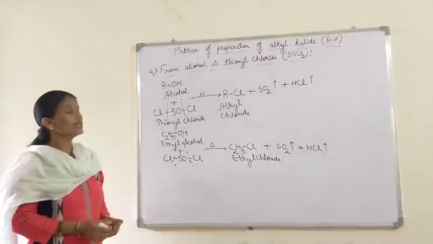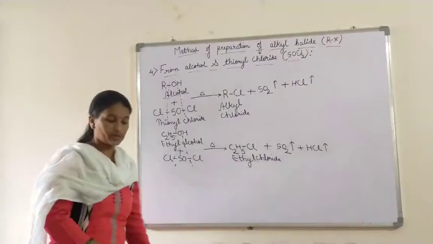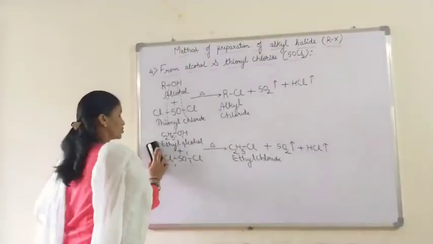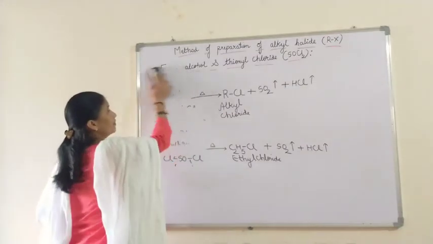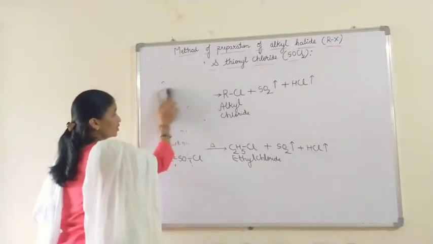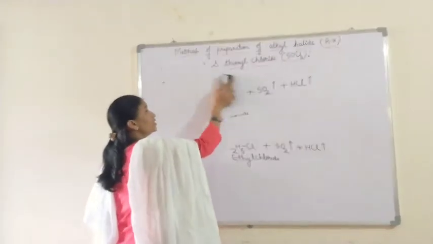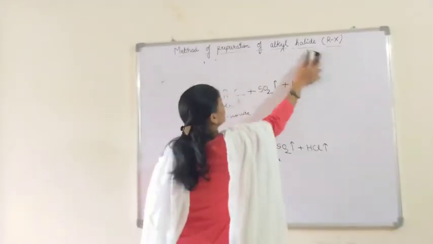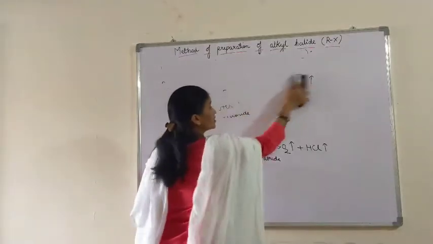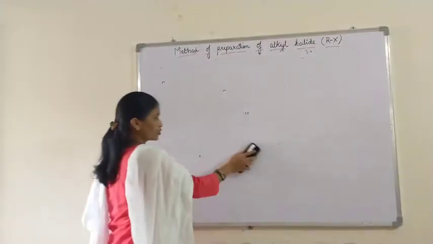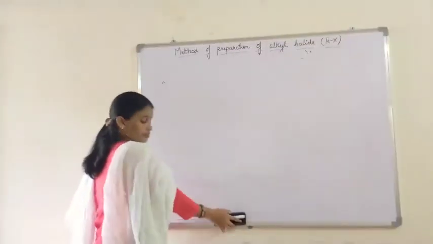Now the next method, that is by halogen exchange. Under halogen exchange we studied two reactions, that is the Finkelstein reaction and the Schwarz reaction.